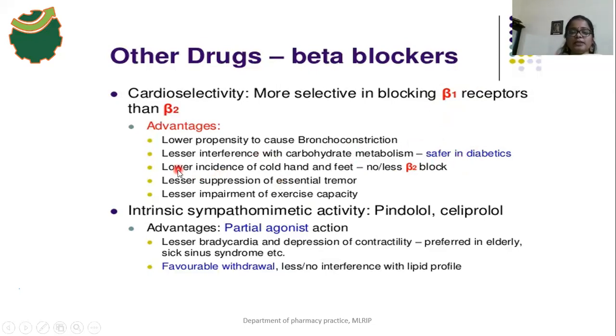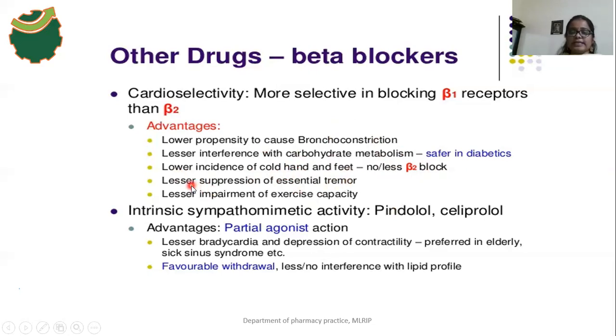And there is a lower incidence of cold hands and feet due to less blockade of beta 2 receptors, or no blockade of beta 2 receptors. Cold hands and cold feet occur due to blockade of beta 2 receptor mediated vasodilation. But these cardioselective drugs do not block the beta 2 receptors, so they do not block the beta 2 receptor mediated vasodilation. So that's why there is a lower incidence of cold hands and feet.